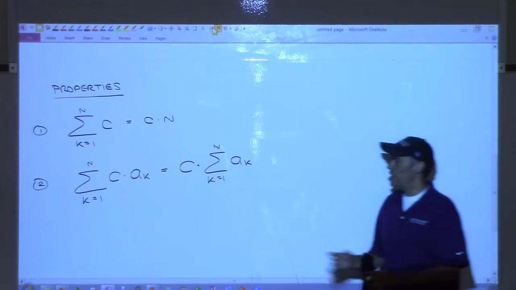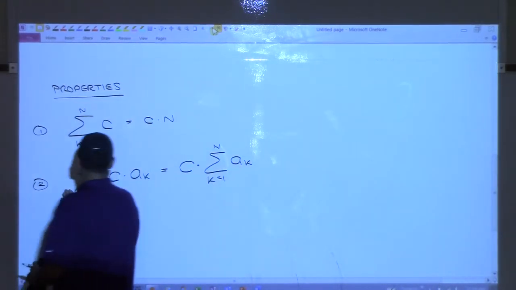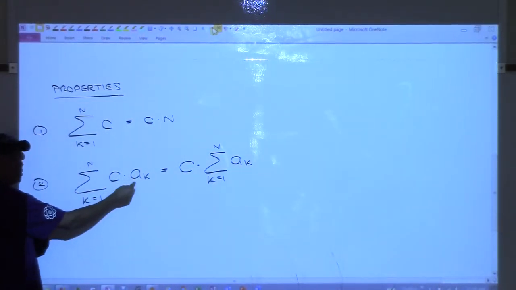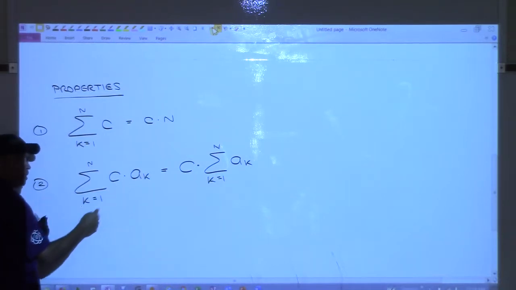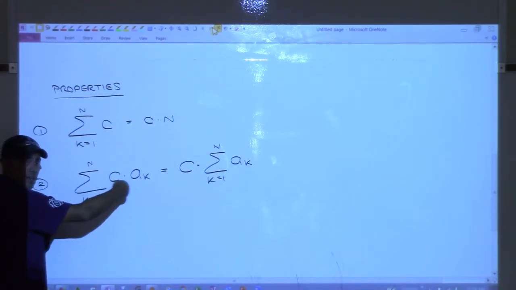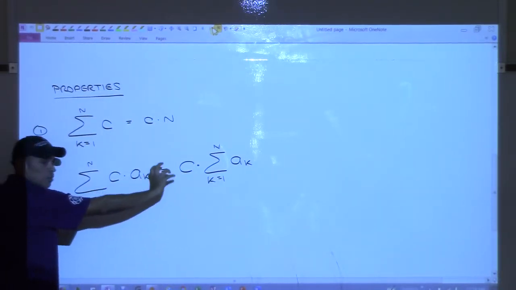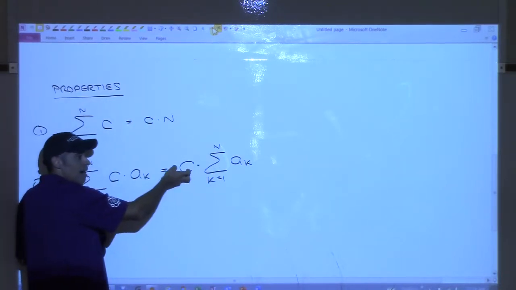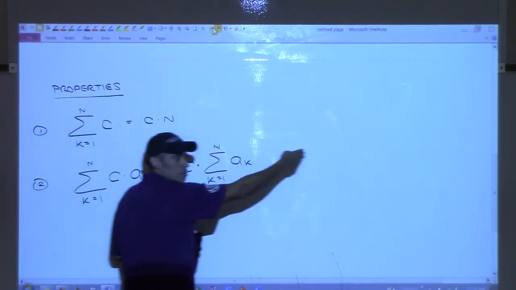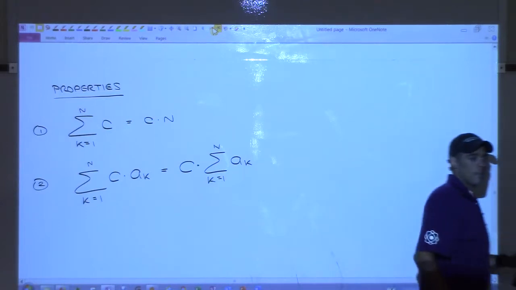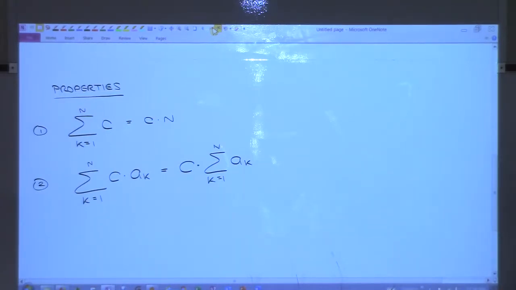So this one is just saying that the constant can come out. Just think about it. Each one of the terms, right? When you start letting k be 1 and 2 and 3, each one of the terms is going to have a c in it, isn't it? So we're just saying that, look, you can pull that c out and then distribute it through to all those later. So okay, got it.